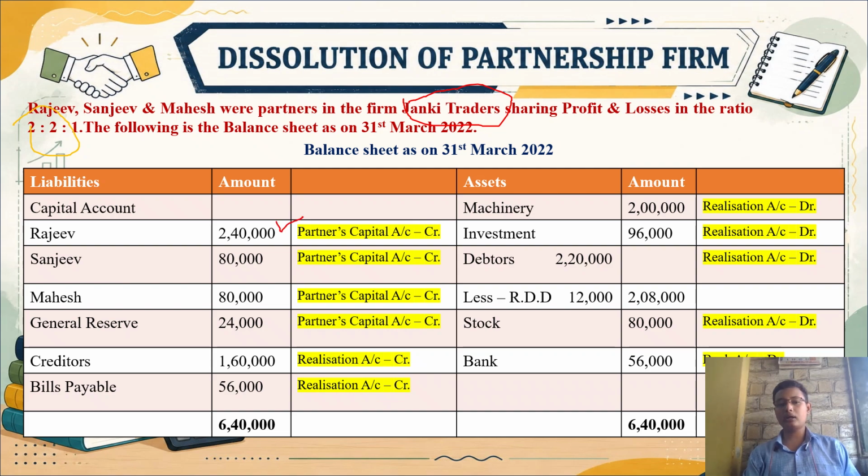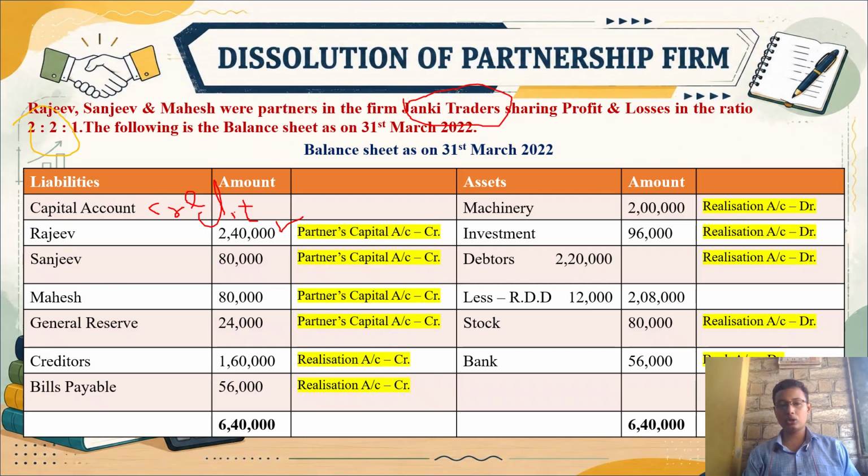As always, note that capital shows a credit balance and assets always show a debit balance. So Rajiv, Sanjeev and Mahesh will get their capitals posted to their capital accounts on the credit side.